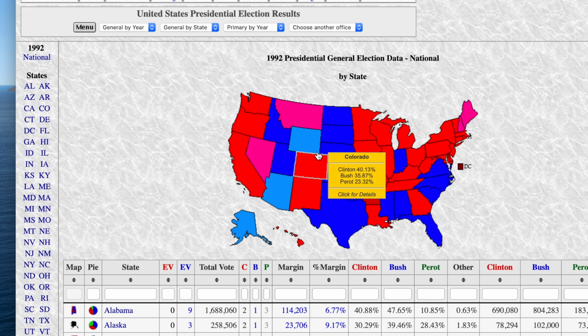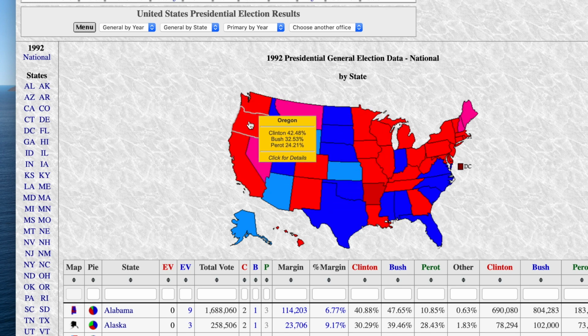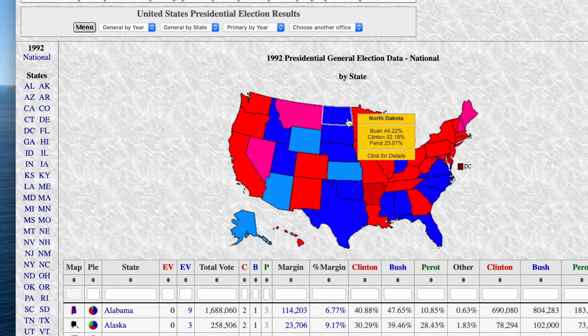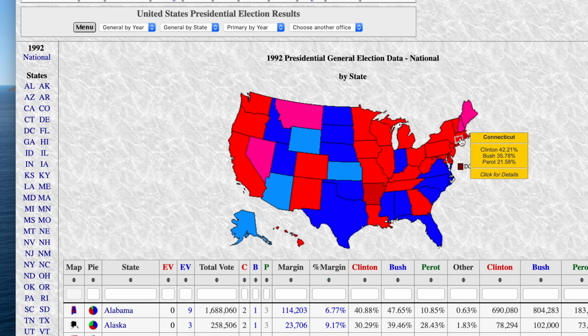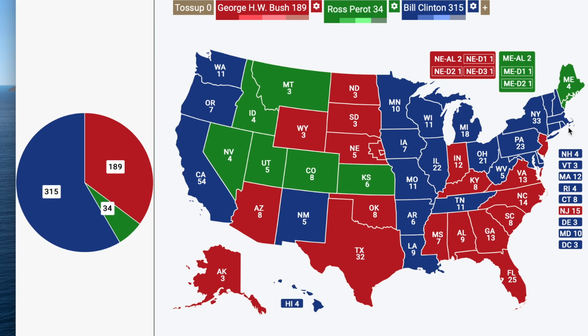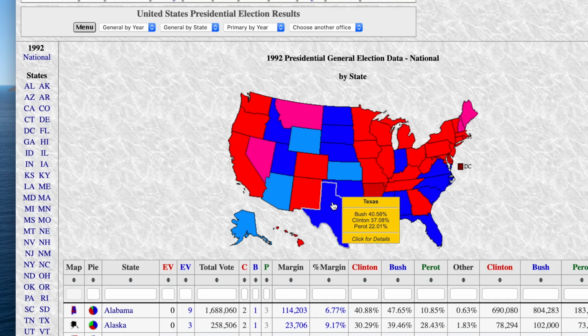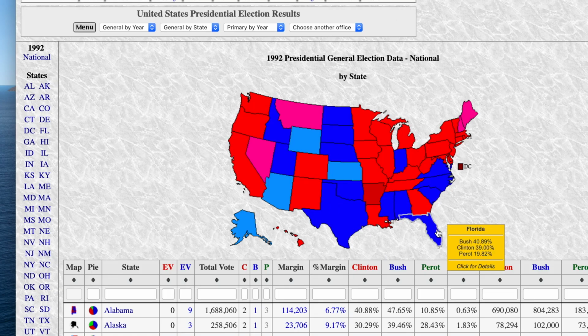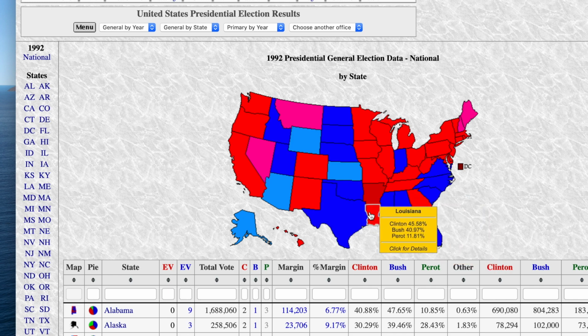So I'm just trying to look for these states where Perot did pretty well, and there was a big shift from the Republicans to the Democrats, a big swing. So maybe like some of these New England states, maybe Rhode Island. I'm just trying to give some of these states to Perot here. We can't be super precise in this prediction. Maybe Florida could have gone to Perot. No, because that went to Bush. So I just got to look at the Clinton states. Perot really just, I guess, didn't do too well in the South.